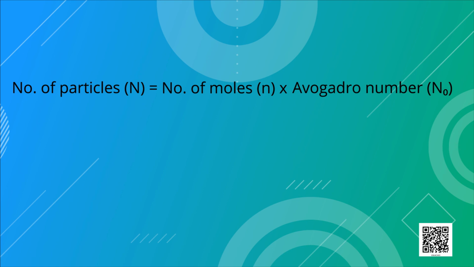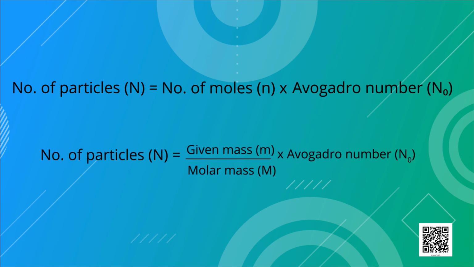If the mass is given, then the formula is number of particles capital N is equal to given mass small m upon molar mass capital M into Avogadro number N naught. Capital N is equal to small m upon capital M into N naught. Let us solve questions based on these formulae.